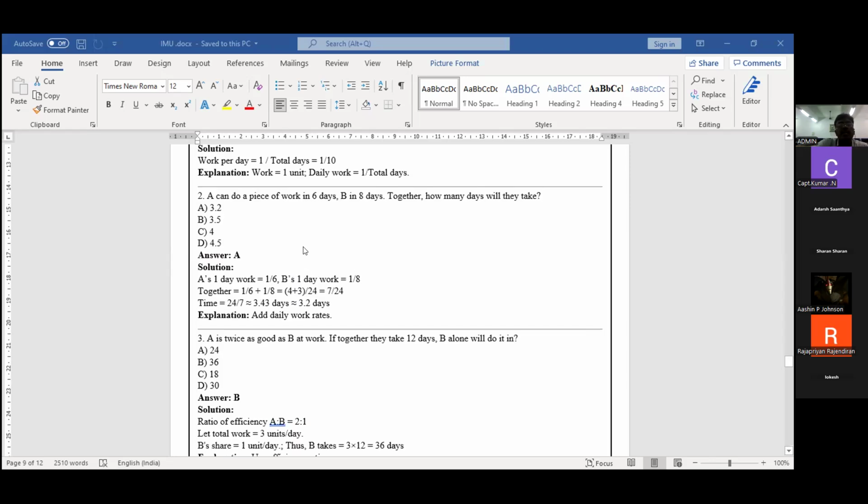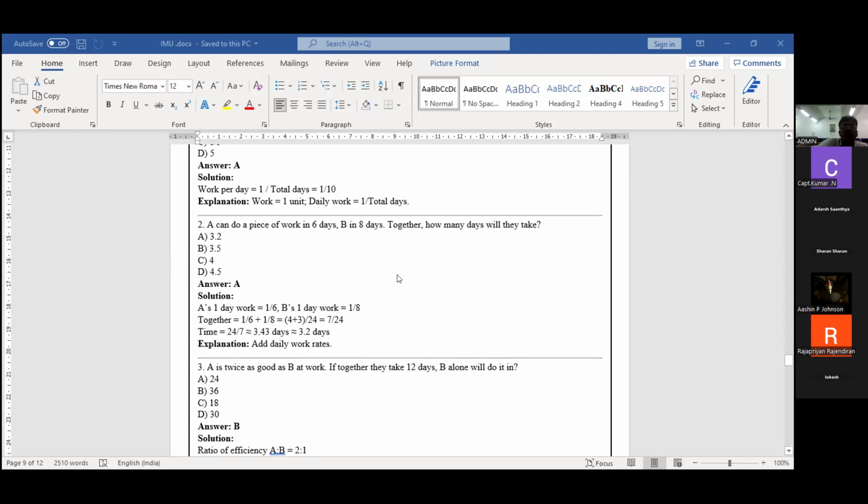See the answer. A's one day work is 1 by 6. B's is 1 by 8. Together, I add 1 by 6 plus 1 by 8. Taking the LCM, I get 7 by 24. Time is inversely proportional to work per day.